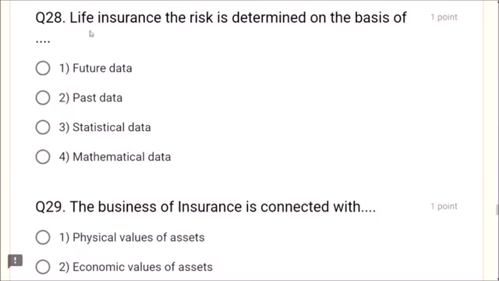Next, question number 28. In life insurance, the risk is determined on the basis of future data, past data, statistical data, or mathematical data. Which is the data they follow? In life insurance, the risk is determined on the basis of past data. Past data, friends. Based on past data only the risk is determined.